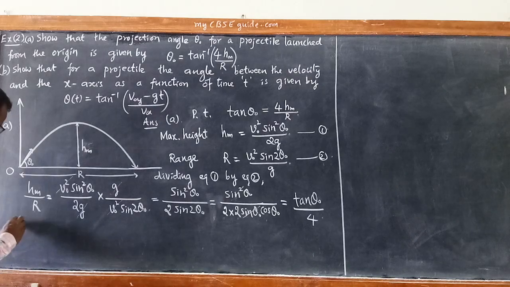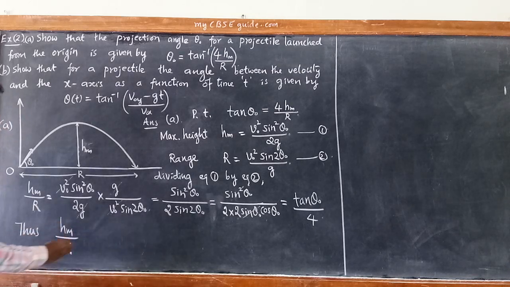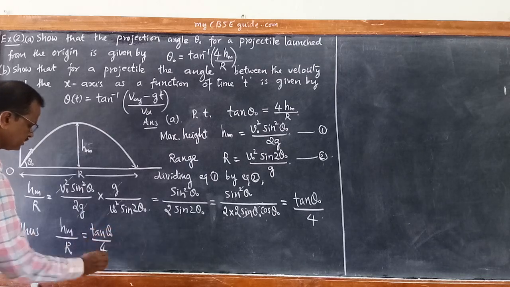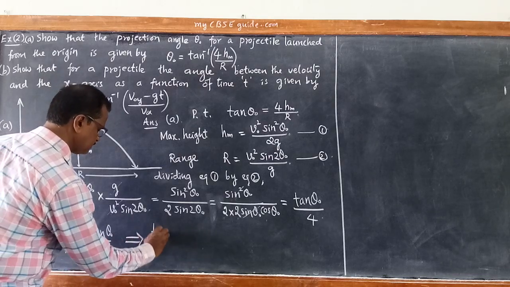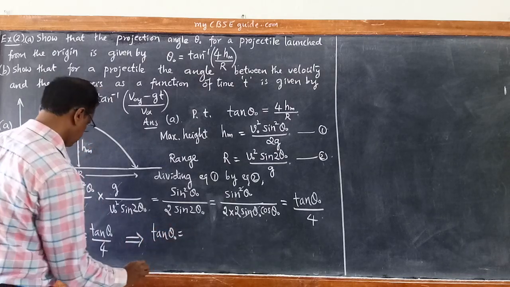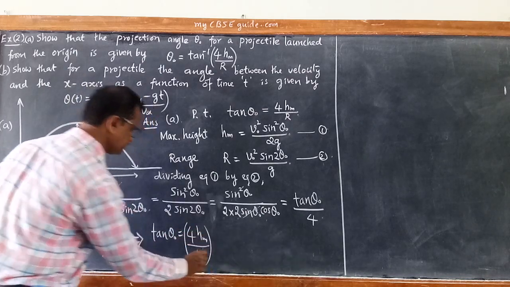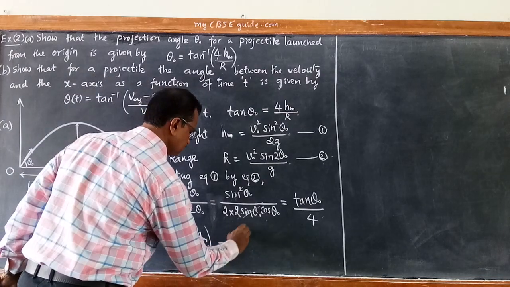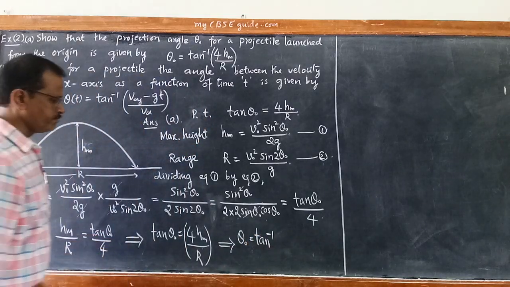Thus we get hm by r, that is maximum height by r, is equal to tan theta naught by 4. Take this 4 to the left hand side. That implies tan theta naught is equal to 4 times hm by r. This is what is asked. Or this can also be written as theta naught is equal to tan inverse of 4 hm by r.